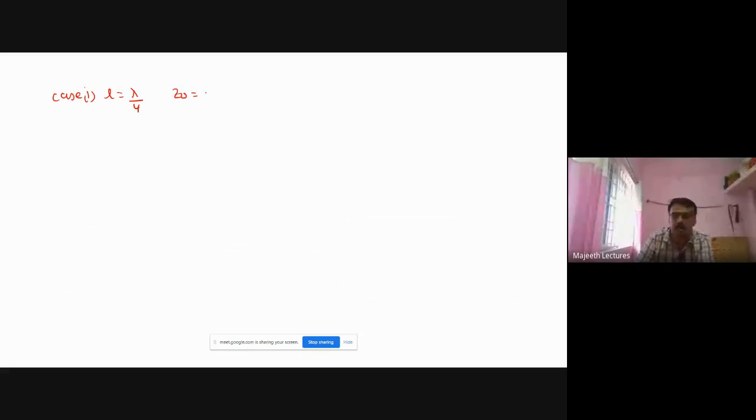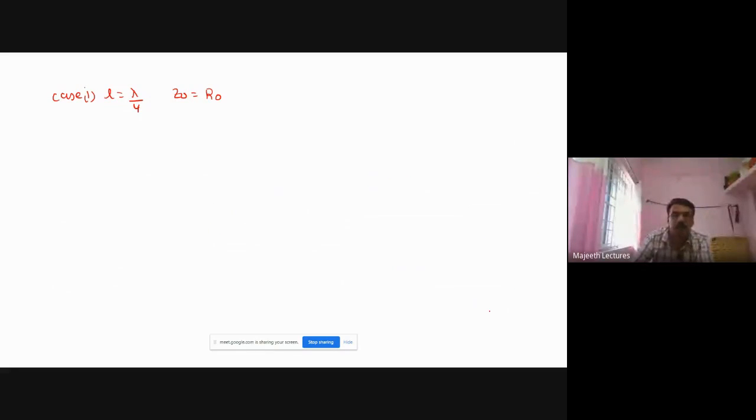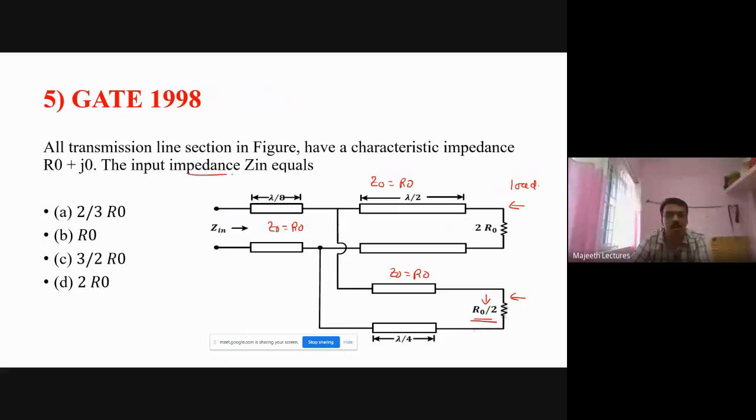Z naught is equal to R naught for all the lines, right? What about the load impedance here? Load impedance is R naught by 2. So ZL is equal to R naught by 2, right? For that, I find the input impedance. They are asking the overall input impedance here. So first, I have to find what is the input impedance here. Let us assume this is Z in 1, and this is input impedance Z in 2.